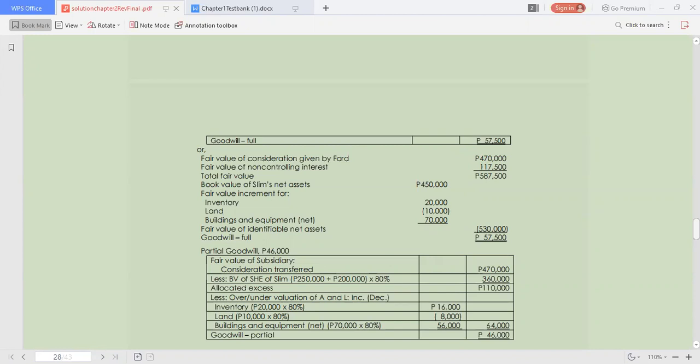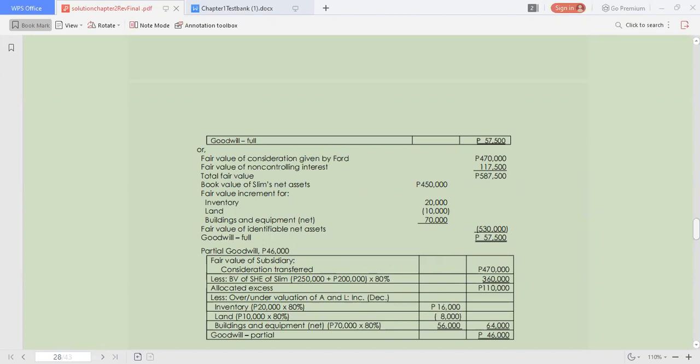If we follow the partial goodwill approach, then we have the consideration transferred by the parent, and we have to multiply the book value of the stockholders' equity of Slim of 450,000. We multiply it by 80%, being the interest acquired. So we have the allocated excess of 110,000. And we deduct the undervaluation of the assets and liabilities with inventory here of 16,000, land of 8,000.